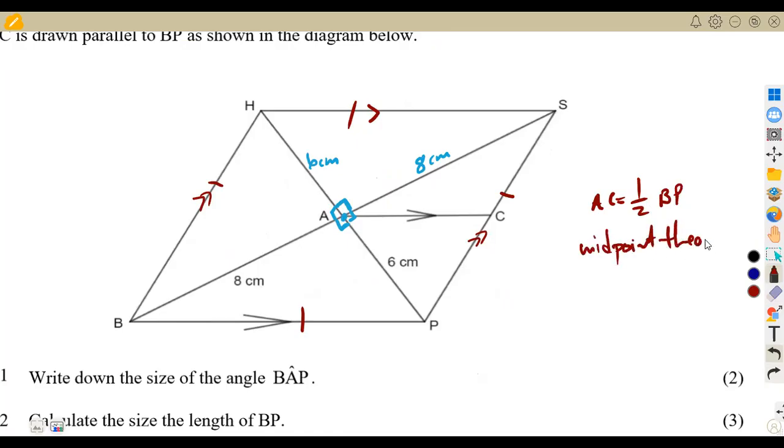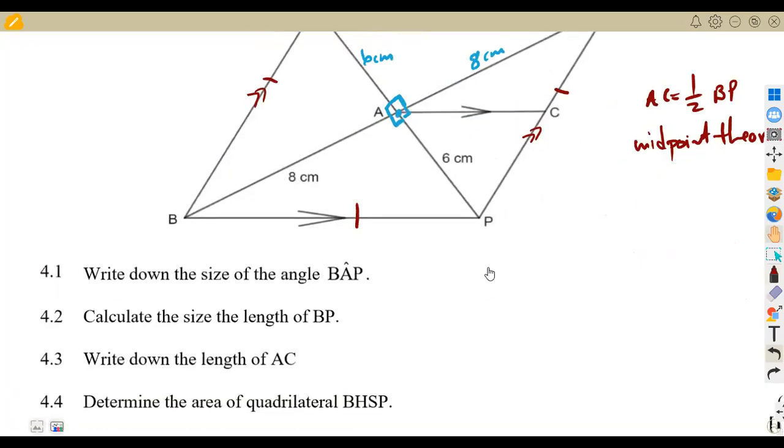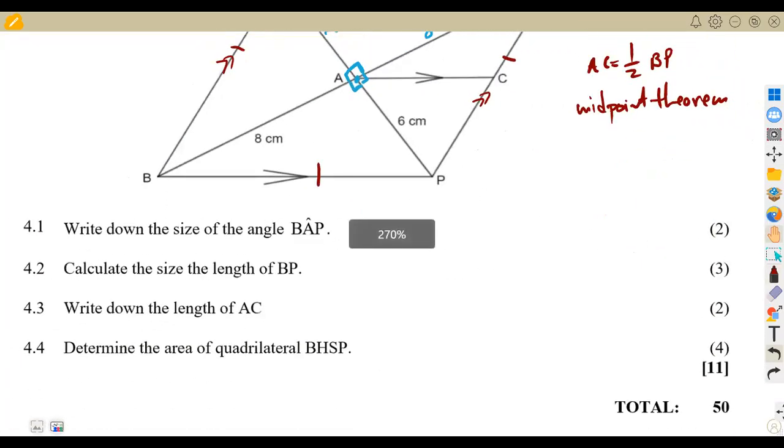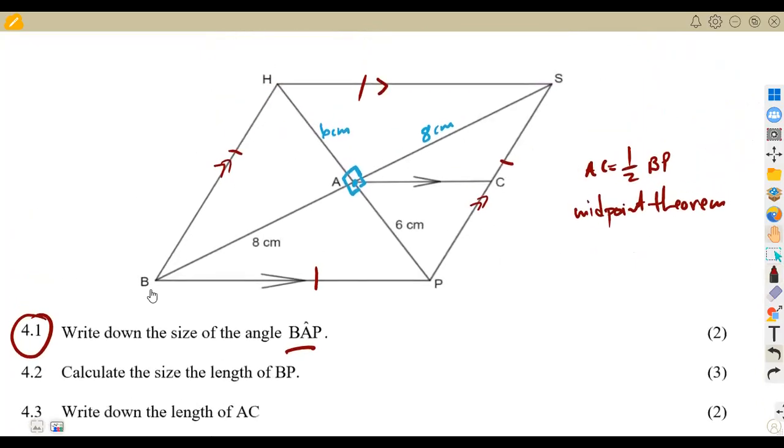All right, so guys, as you can see, we can just talk about the diagram before we even answer our questions. All right, let us answer our questions though, because someone might be asking, what is it that we're doing? What is the question? I don't even know the question. All right, the question is there. Write down the size of the angle BAP. All right, BAP. We have already talked about this. Remember, from the properties of a rhombus, I said these diagonals intersect at what?